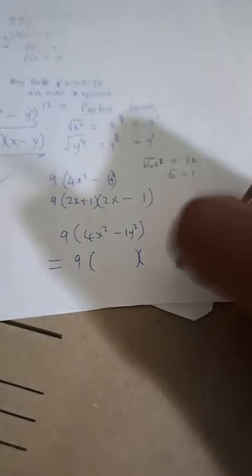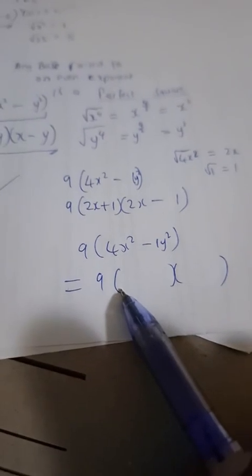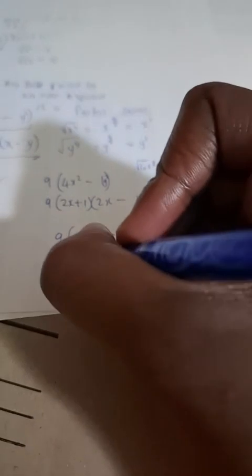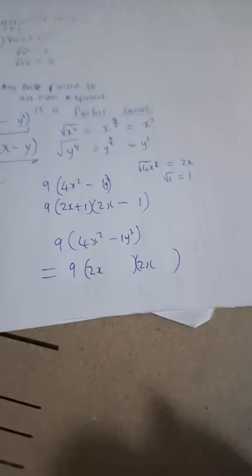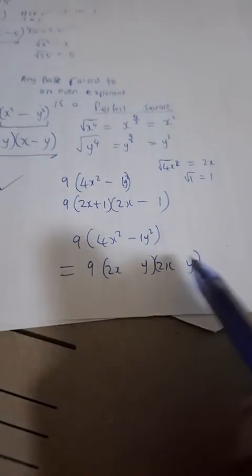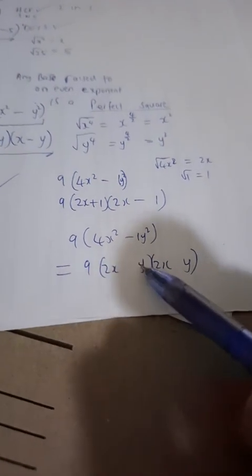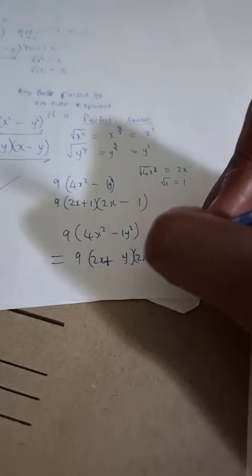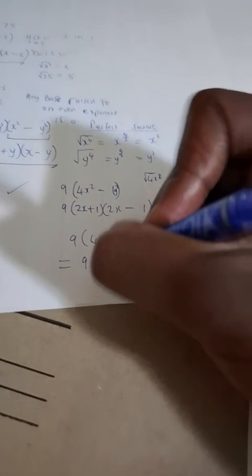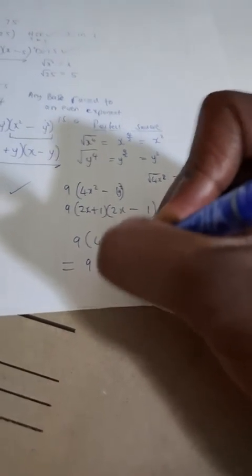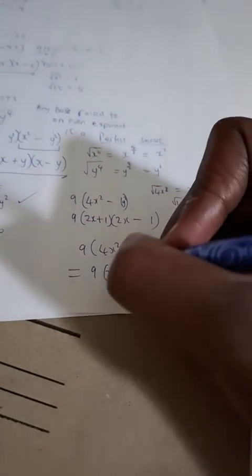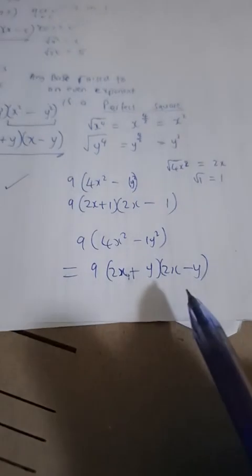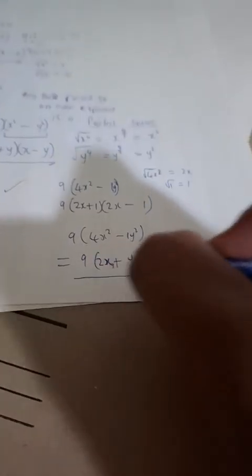Then after that, we open two brackets, we factorize. So we take the square root of 4x squared, which gives us 2x and 2x. Take the square root of y squared, we get y and y. Remember, the square root of 1 is 1, so we have 1y. But even if we don't put the 1 before the y, it's there. Then we put plus and minus. Do we factorize any further?